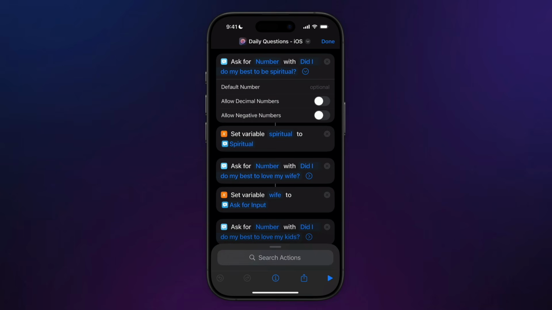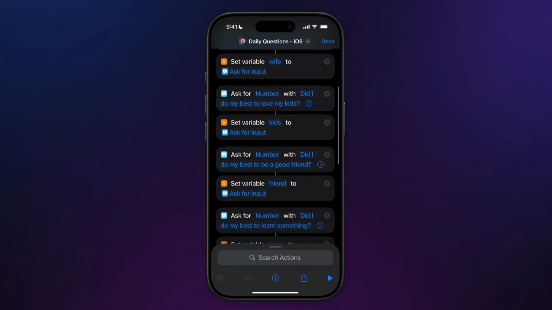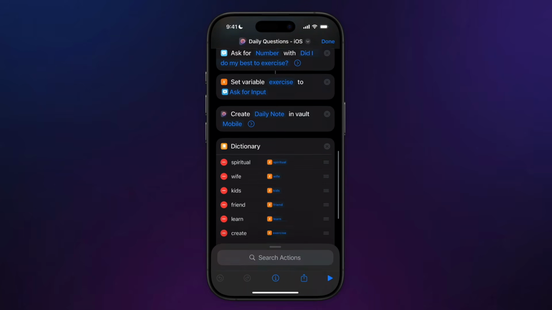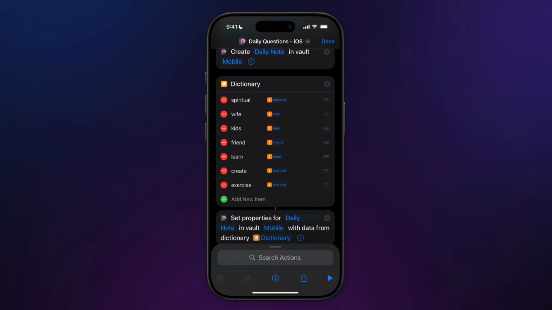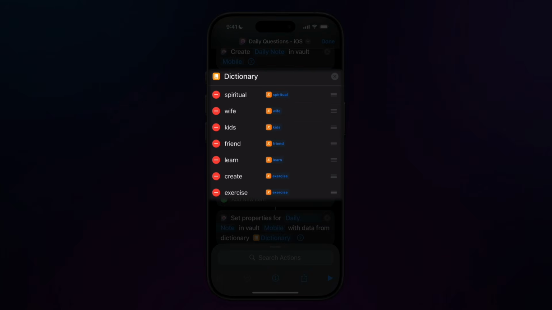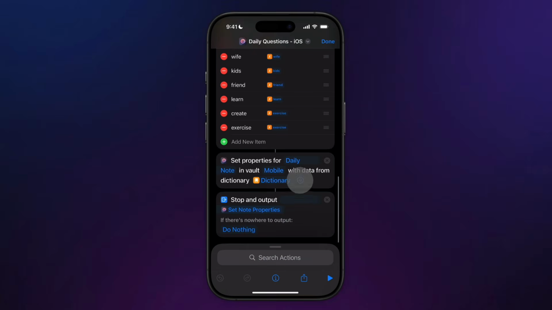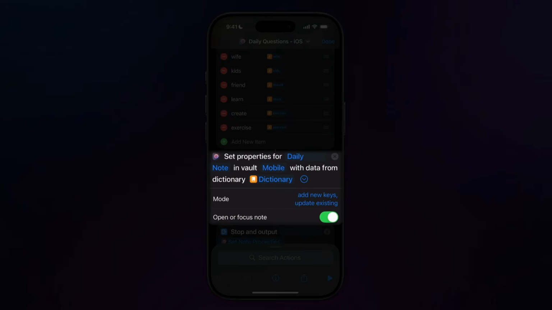So in order to update these, I also had to modify my daily questions shortcut that I walked through in this other video here. Now the basic concept is still exactly the same. I answer prompts with numbers from 1 to 10 based on my intentions. Those responses get saved as variables, and then the variables get written to the current daily note using shortcuts actions from Actions for Obsidian. The difference is that it's no longer a text block that gets inserted at a placeholder. For this to work, I had to first create a dictionary file in the shortcut with the key value pairs I wanted to set. Then I set the properties for the current daily note according to that dictionary.